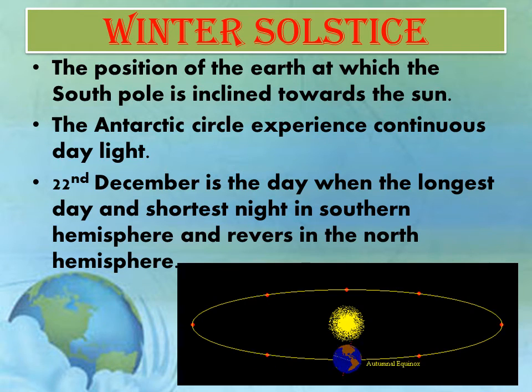Same in the diagram, you can see when the Earth is revolving around the sun and the position of the Earth is like that, the south pole is inclined towards the sun, that we call winter solstice.